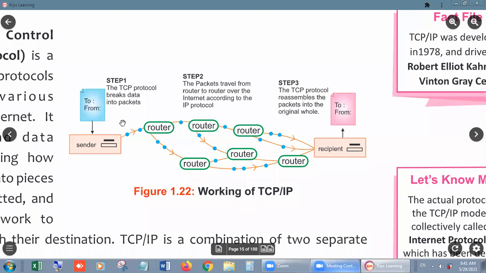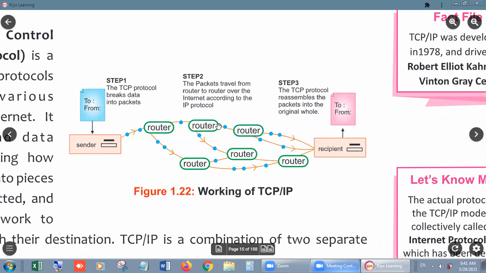You will make some small packets of it, right? And it can travel very easily. Now, suppose it creates so many packets, and with the help of TCP, packets will travel from one computer to another computer. Then what is the use of IP?